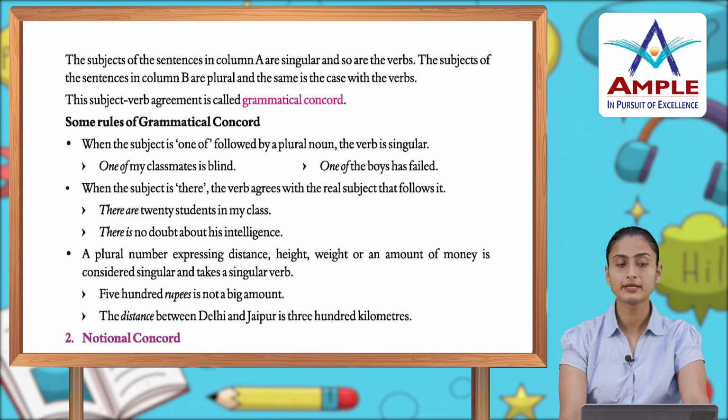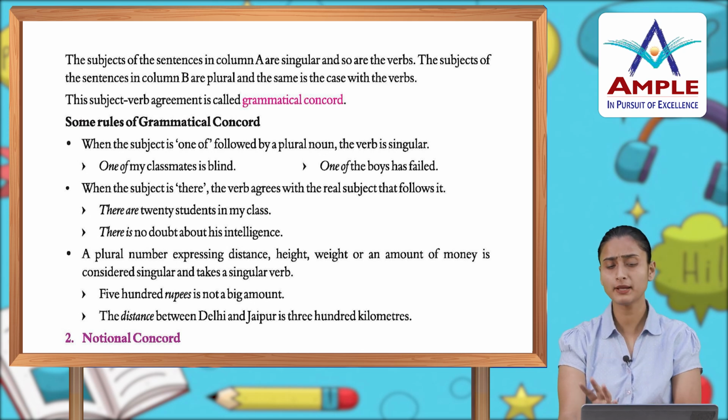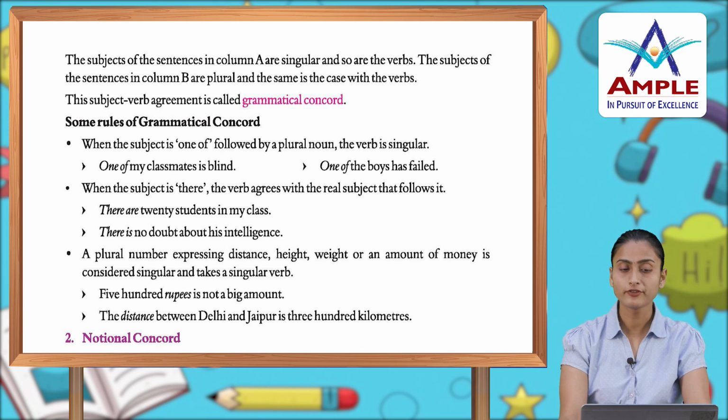Some rules of grammatical concord: when the subject is "one of" followed by the plural noun, the verb is singular. One of my classmates is blind. One of my boys has failed. When "there" is the subject, the verb agrees with the real subject that follows it. There are 20 students in my class. There is no doubt about his intelligence.